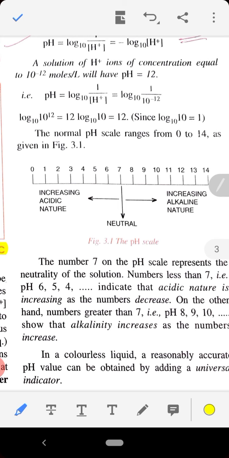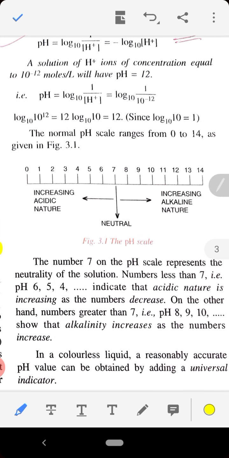Here one numerical is given. Sometimes numericals are also asked in examination. A solution of H plus ions of concentration equal to 10 to the power minus 12 moles per liter will have pH 12. How is it so? Let's see. pH is equal to log base 10 of 1 by H plus concentration. The concentration of H plus is given here as 10 to the power minus 12 mole per liter. Put the value: log base 10 of 1 by 10 to the power minus 12.